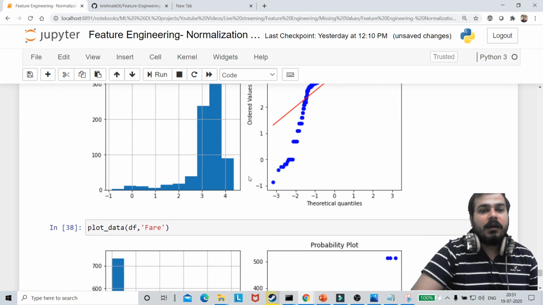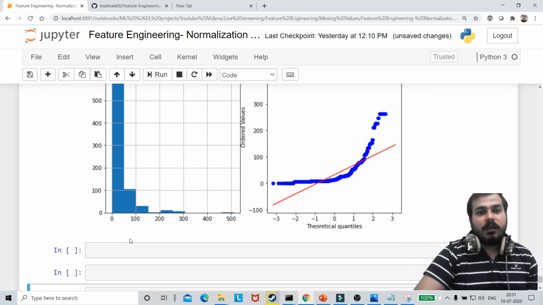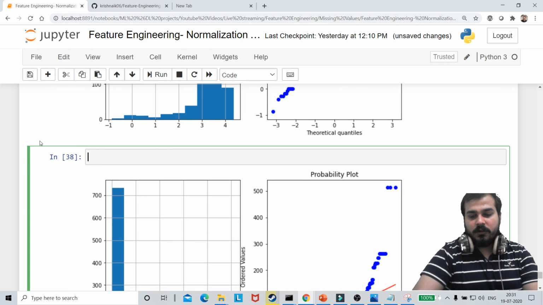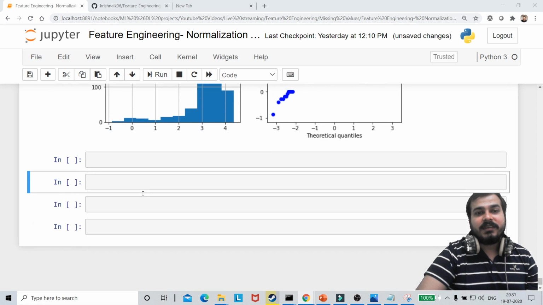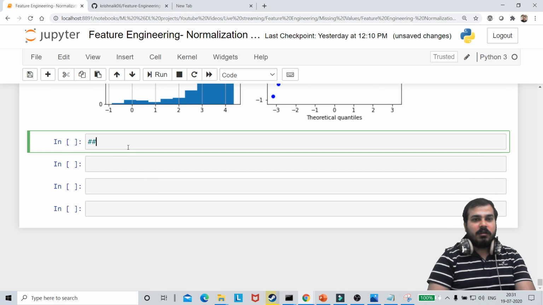Right now in this particular session only, I'll remove this fare also. Fare is not required right now. We'll just check with respect to age. Now the next transformation that we are actually going to see is called reciprocal transformation. So here I am going to see reciprocal transformation.